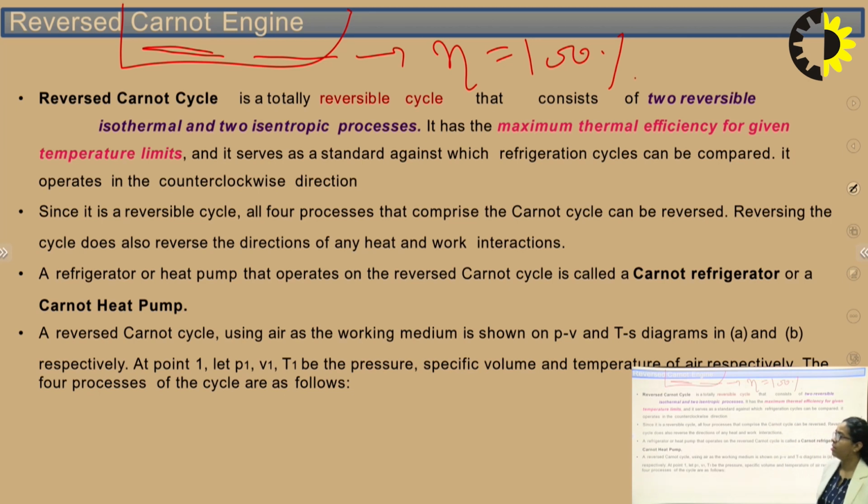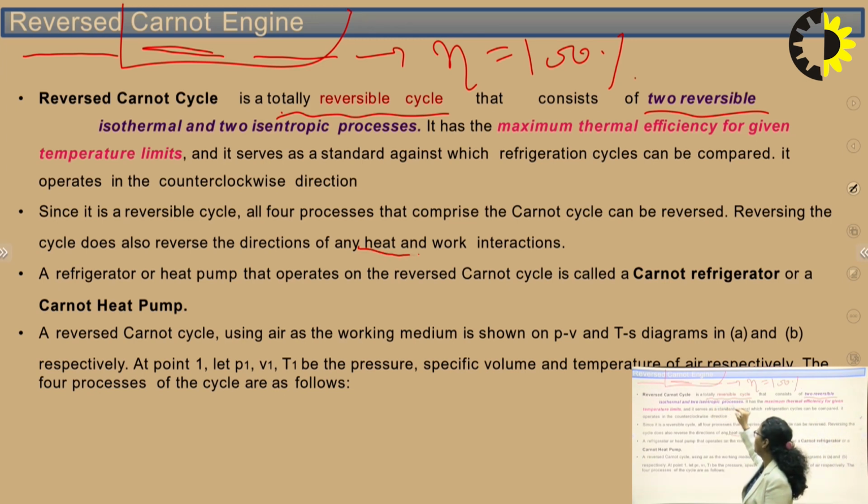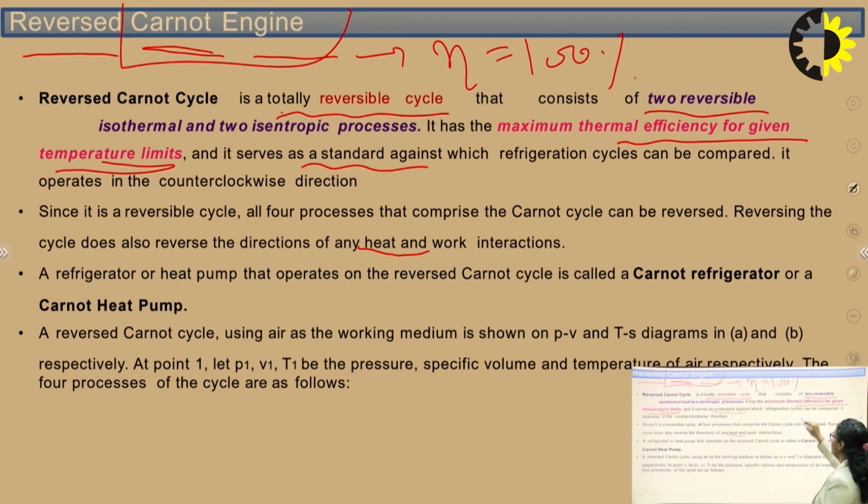Now when it becomes the reversed Carnot engine, that means the processes are being reversed and the direction of the processes is changed. So we can say the reversed Carnot cycle is a totally reversible cycle that consists of 2 reversible isothermal and 2 isentropic processes. It has the maximum thermal efficiency for the given temperature limits, and it serves as a standard against which refrigeration cycles can be compared. It operates in the counterclockwise direction because it is the reversed Carnot cycle. So we will take the complete process in the reverse direction.